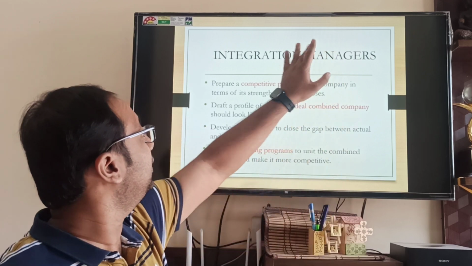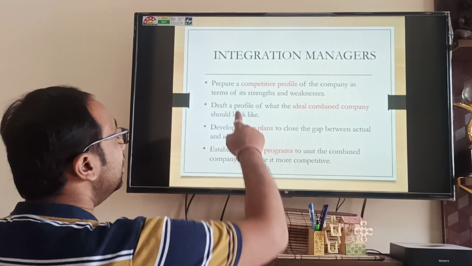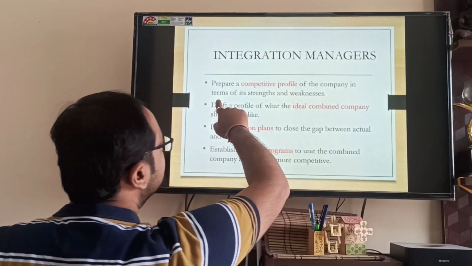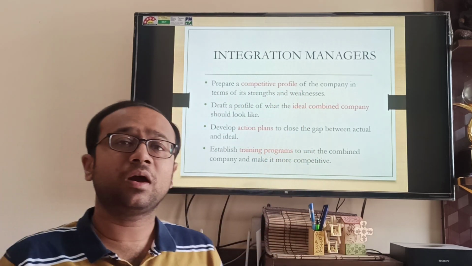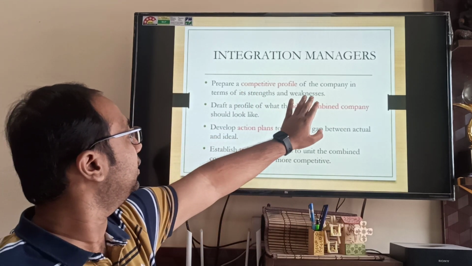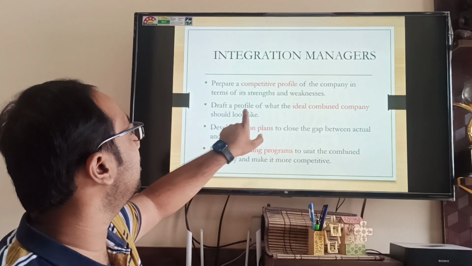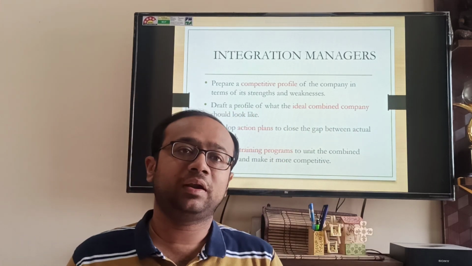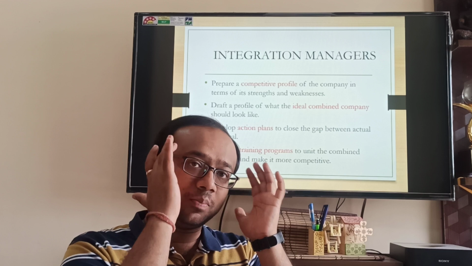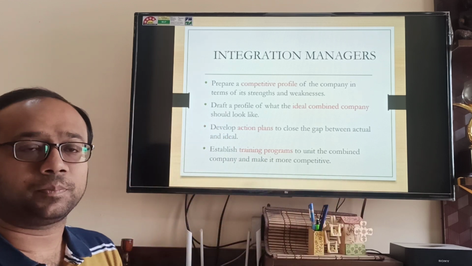So the role of these integration managers will come. What will these integration managers do? Prepare a competitive profile of the company in terms of strengths and weaknesses. So make a competitive profile. Chart out, list down what the strengths are, what the weaknesses are. Draft a policy of what the ideal combined company should look like. Now you write down, you will have some things in your mind, that ideal company, how it is shaping up, looking.